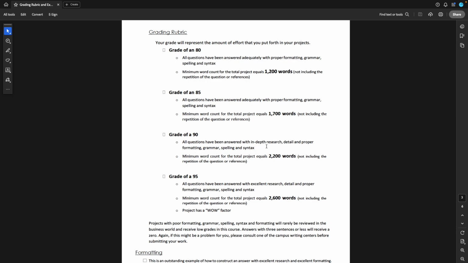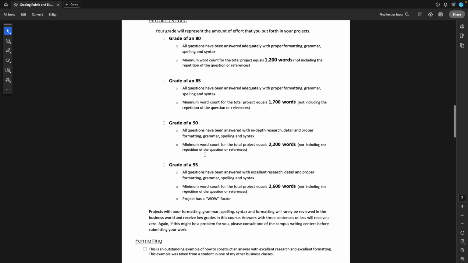If I see misspelled words, as I've said, I just can't get you those higher grades. There should be absolutely no reason. And of course, once in a while, I have someone who is trying to write this and they take a picture. Any handwritten work and taking pictures of images, this is zero, and I won't even comment on it. We're way beyond that. We got a 95, which I think is a solid high A. That's 2,600 words. Again, everything's been answered.